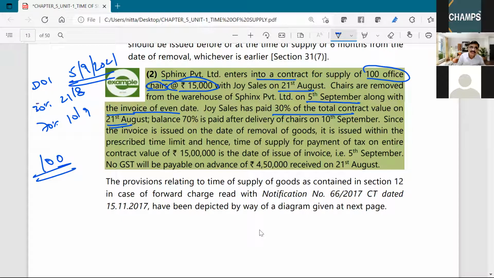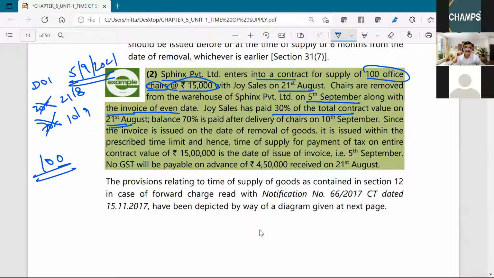You should not take the date on which the payment has been received. It is not relevant for determining time of supply of goods forward charge. Okay. So for forward charge goods, GST is not payable on advance. That has been relaxed by virtue of notification number 66/2017 issued on the recommendation of the GST Council in accordance with the powers vested with the central government under section 148 of the CGST Act.